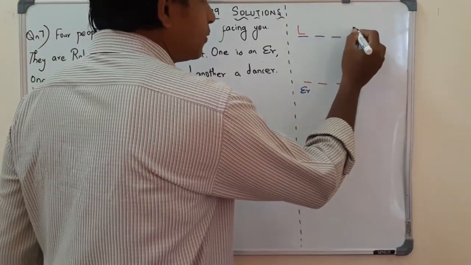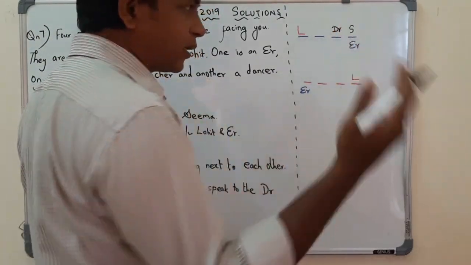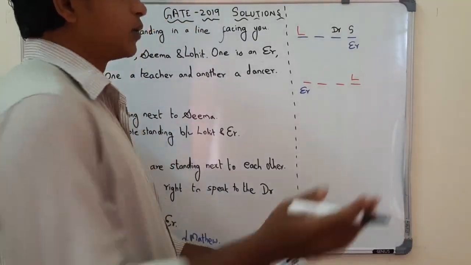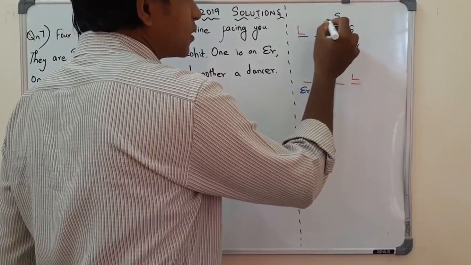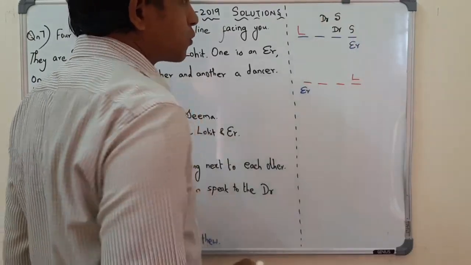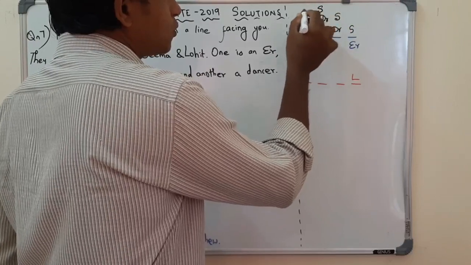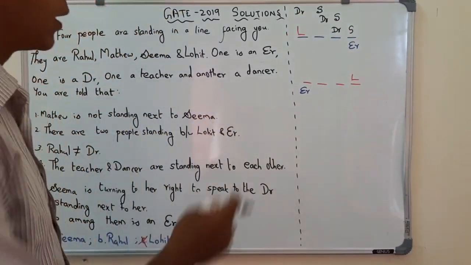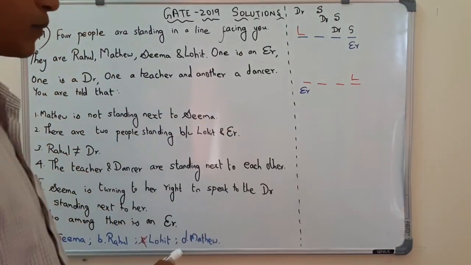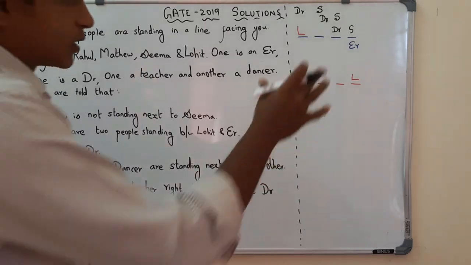can either be here. If she is here, she has to turn to her right to speak to the doctor, because all the people are facing you. And if Seema is here, she has to turn to her right to speak to the doctor who is here. If Seema is here, she has to turn right to speak to the doctor, and Lohit will become doctor, right? So this is the thing. So this is in this